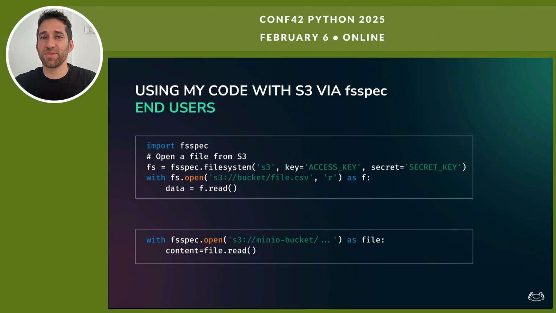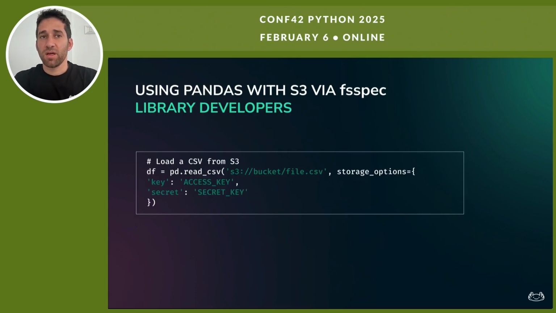In many cases, you don't need to initialize the file system. With just an open function call, FSSpec automatically handles the connection, pulling the required configuration directly from your environment, just like AWS CLI does. This means you don't have to worry about the underlying setup at all. Library developers: some libraries integrate FSSpec directly, allowing seamless cloud storage access without additional setup.